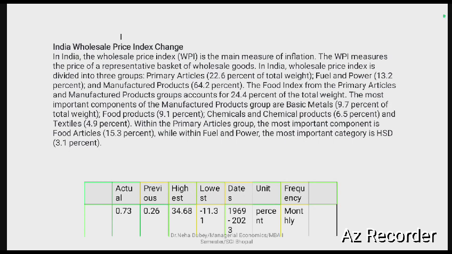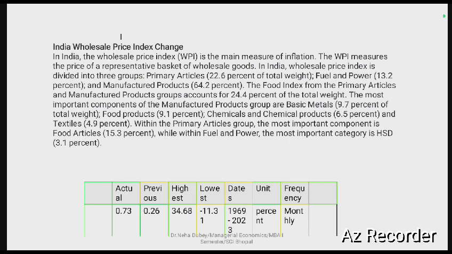Now the India Wholesale Price Index. In India, the Wholesale Price Index is the main measure of inflation. The WPI measures the price of a representative basket of wholesale goods. In India, the Wholesale Price Index is divided into three groups, right? The first is primary articles, the second is fuel and power, and the third is manufactured products, with different percentages. The manufactured products group accounts for 24.4% of the total weight.